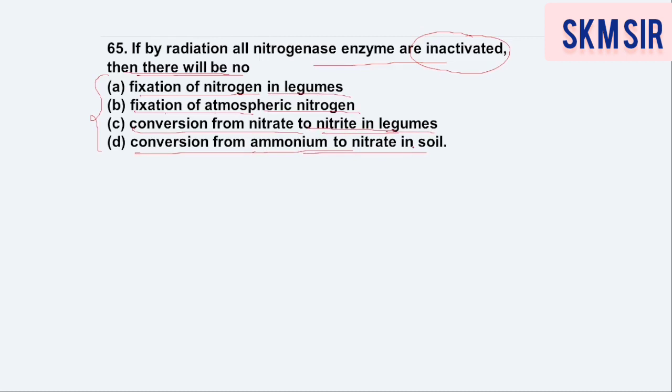There will be no fixation of nitrogen in legumes. Option number A will be the correct one because as you know, nitrogenase enzyme is very much important for nitrogen fixation. So if it is absent or inactivated, then it is very difficult to fix nitrogen. Getting my point, dear students?